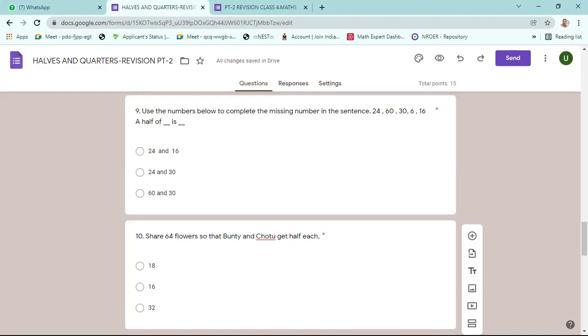Tenth one answer is 32, sir. Flower, 32 flowers, sir. Yes. In the 10th question, you have to divide 64. You have to share between 2 members equally. 32 flowers to one member and 32 flowers to second member. Yes, correct, correct.